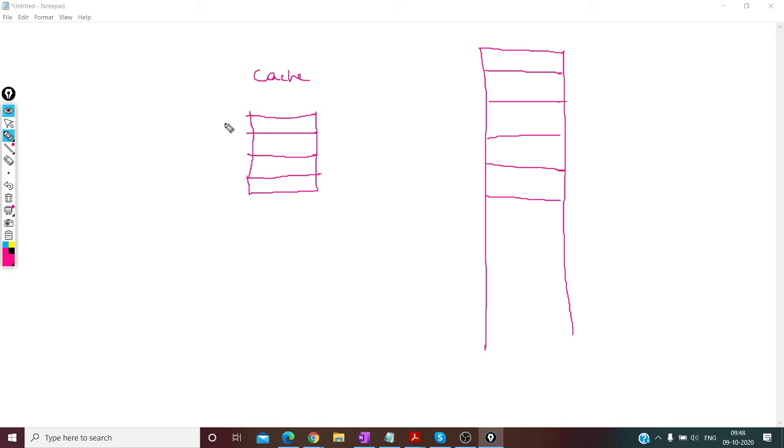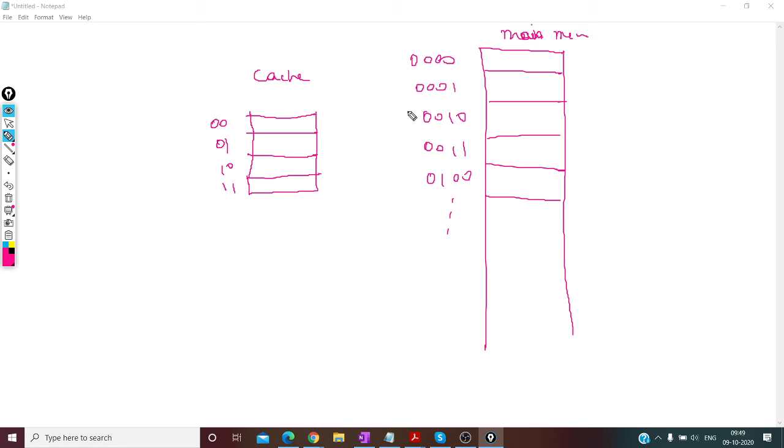Let us say this address is 00011011. That's how only 4 blocks you can accommodate in your cache. Let us assume that's the case, and this is your main memory. In main memory you have many blocks, right? So it could be 0000, 0001, 0010, 0011, 0100, and so on, right?